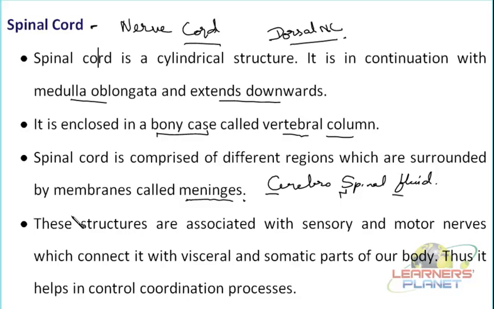Now these structures, that is the spinal cord, are associated with special nerves. Which nerves? Sensory nerves and motor nerves. You know what these mean actually? We had studied about sensory and motor neurons, and those neurons forming the nerves are known as the sensory and the motor nerves.